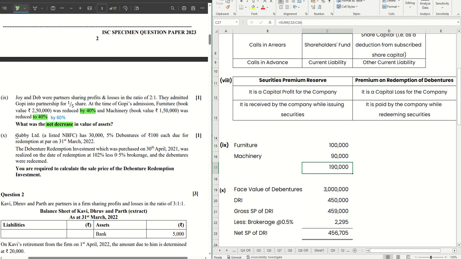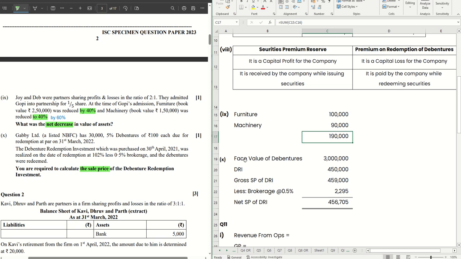Next one that we have, Gabby Limited, a listed NBFC, has 30,000 5% debentures of rupees 100 each for redemption at par on 31st March 22. Again, a listed NBFC, this is required to have DRI, so DRI is applicable. Here, it was redeemed at 102% less 5% brokerage. So we are required to calculate the sale price of the debentures. Before that, we have to calculate the face value of the debentures, which is 30,000 into 100. That's coming to 30 lakhs. That is the face value, first step.